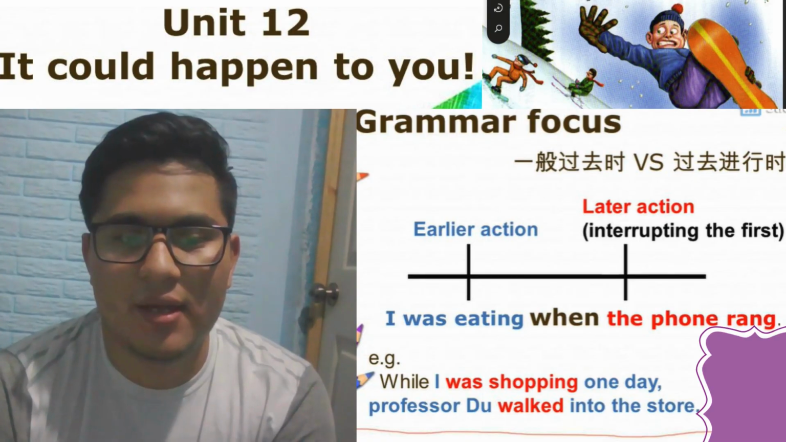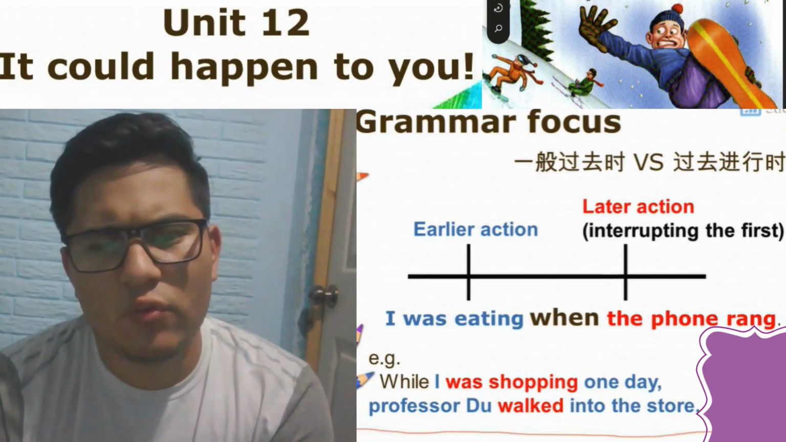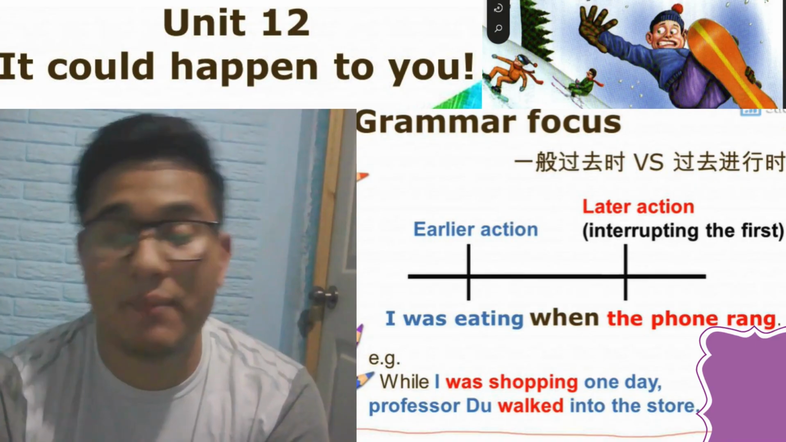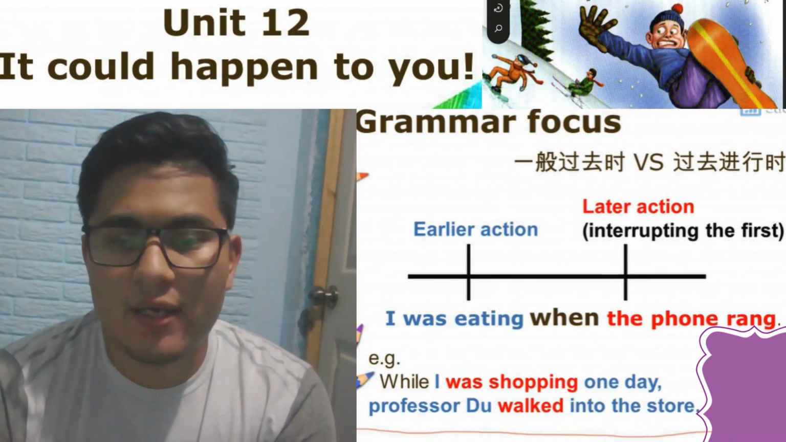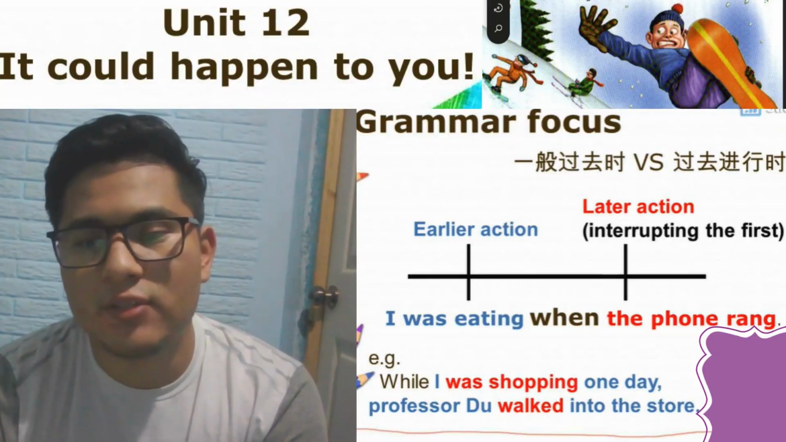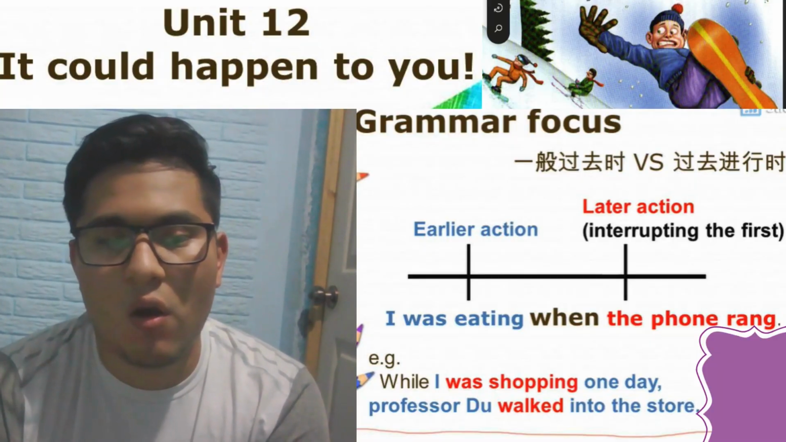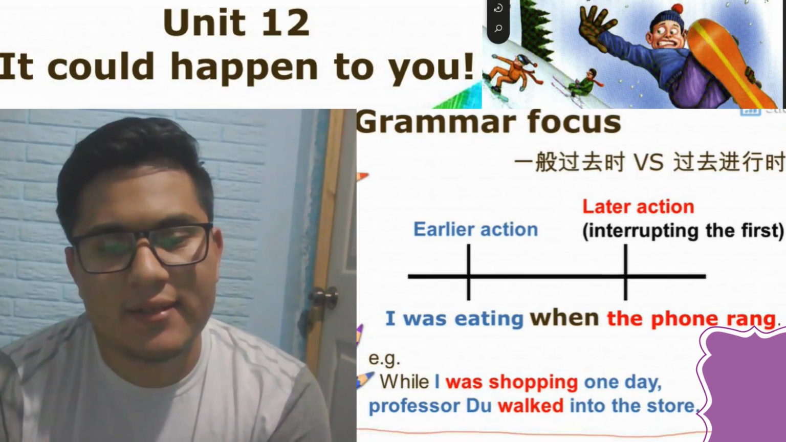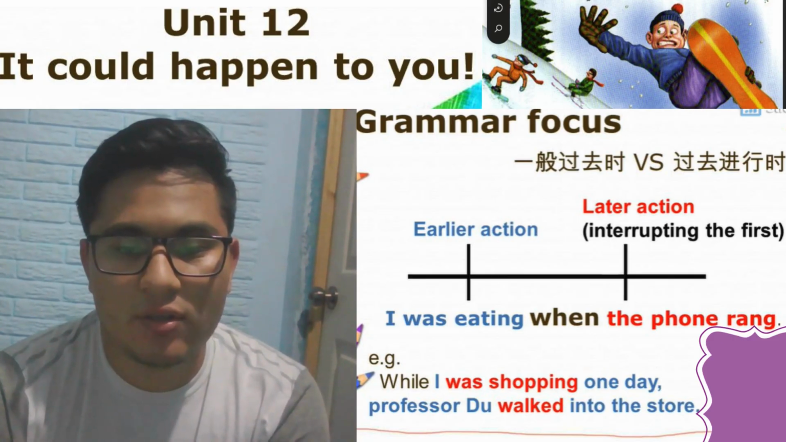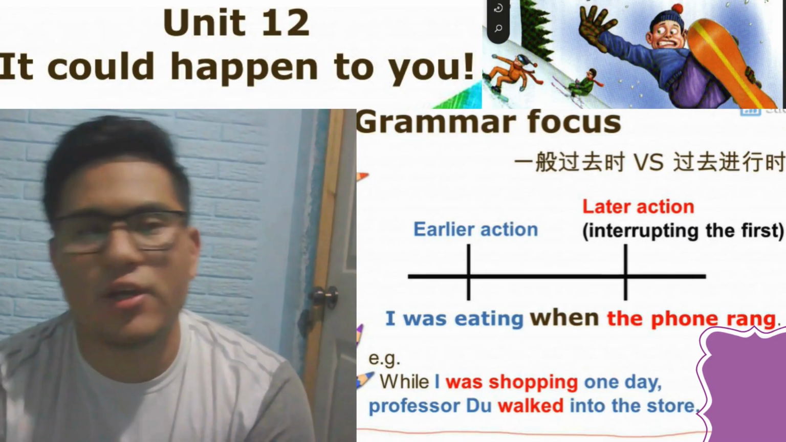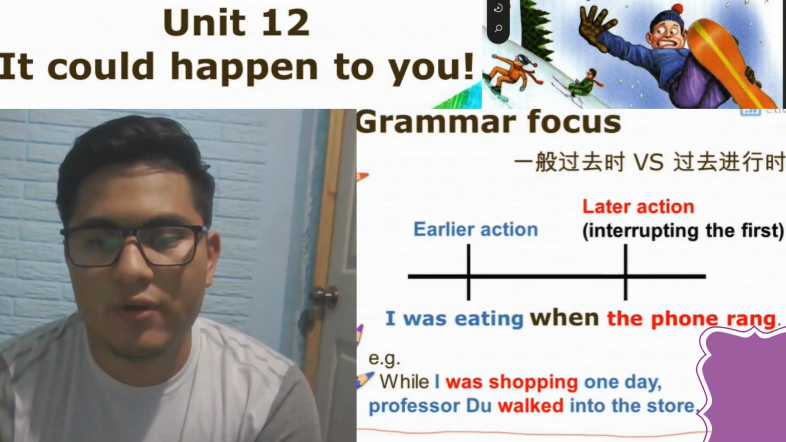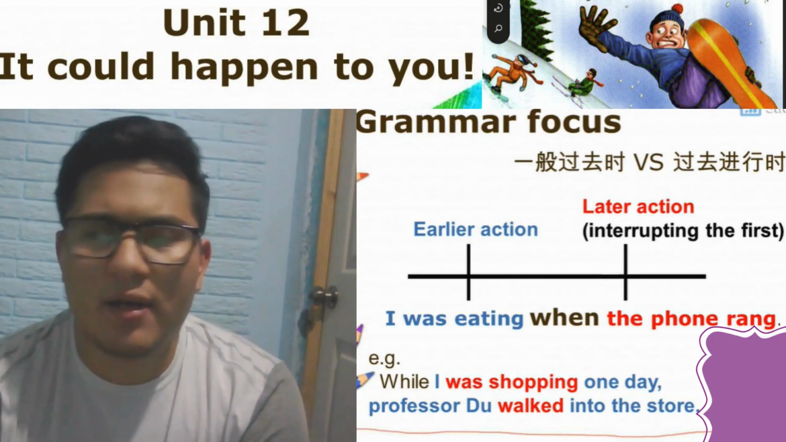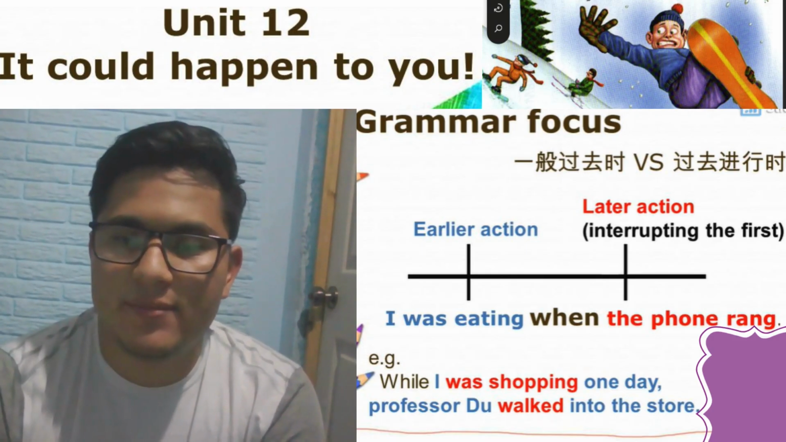Let's go. First of all, I want to share with you the meaning of this unit, that is, it could happen to you. It refers to the lucky or unlucky situations we have experienced in our lives. As young people, we face different situations and we share those experiences with others so they can understand our journey and realize that they too might go through something similar to what we had experienced in our lives.